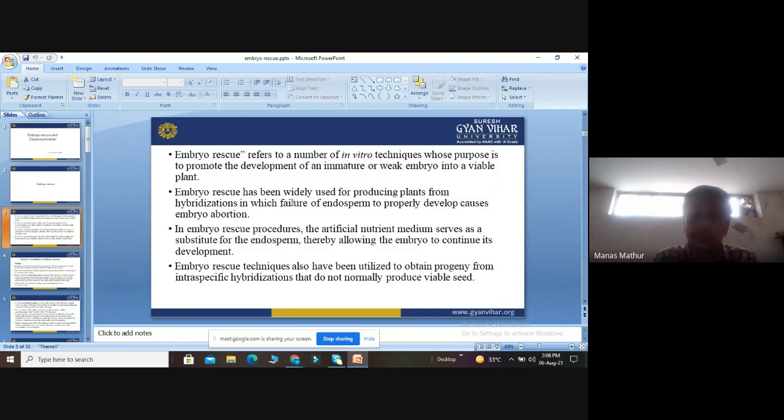So embryo rescue is used where there is an issue of seed viability. These techniques are applied to obtain progeny through intraspecific hybridization when the plants are not able to produce viable seeds. In order to overcome this barrier, we follow these techniques of embryo rescue.